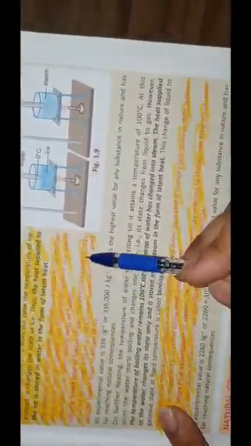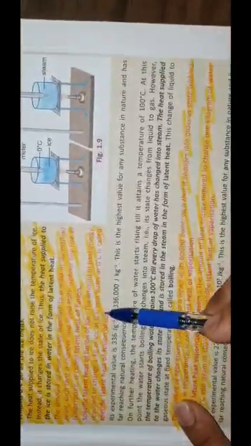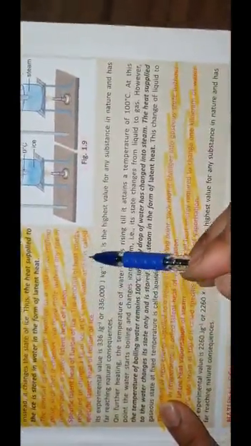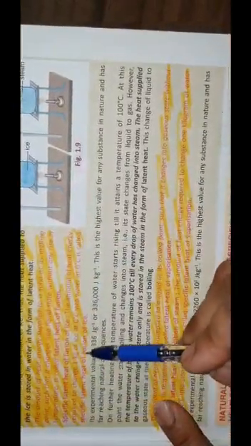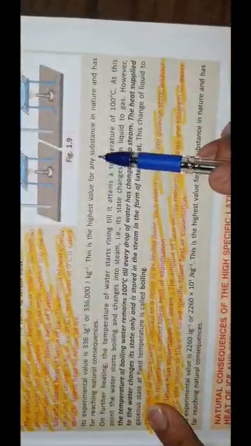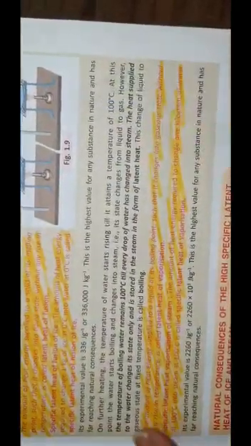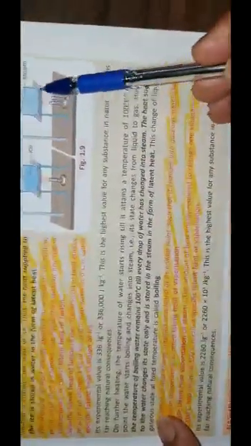The amount of heat energy required to change 1 kg of ice at 0 degrees Celsius into water at 0 degrees Celsius is called the specific latent heat of fusion of ice, and this is the highest value for any substance in nature. Now coming to the next figure.